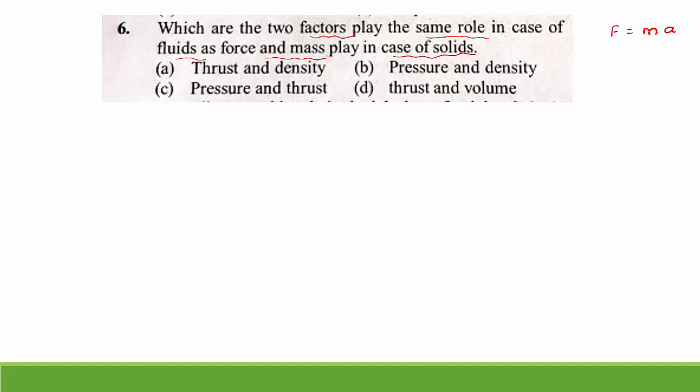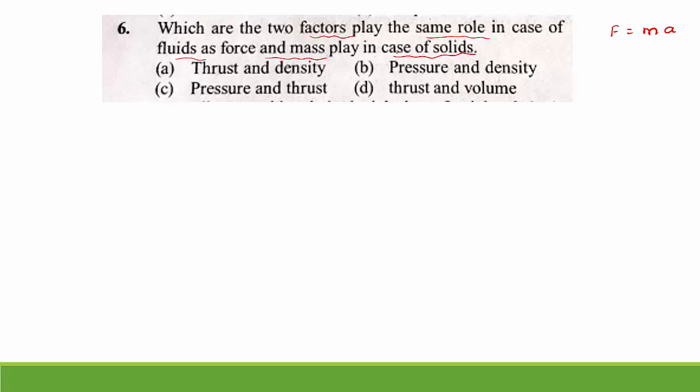This relation we studied in solids. Likewise, in fluids, meaning liquids and gases, which are the two factors that play the same role, that we have to observe here. The first option, thrust and density. Second option, pressure and density. Third option, pressure and thrust. And fourth option, thrust and volume. So which are the two factors that play the same role as in solids?